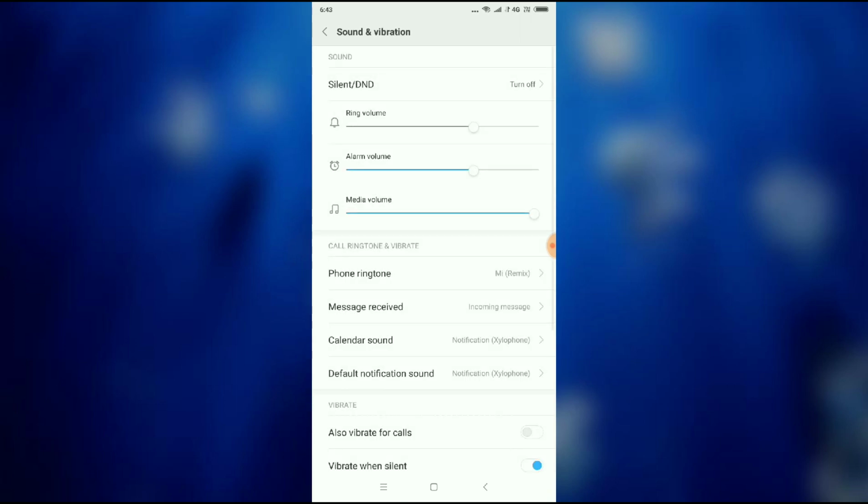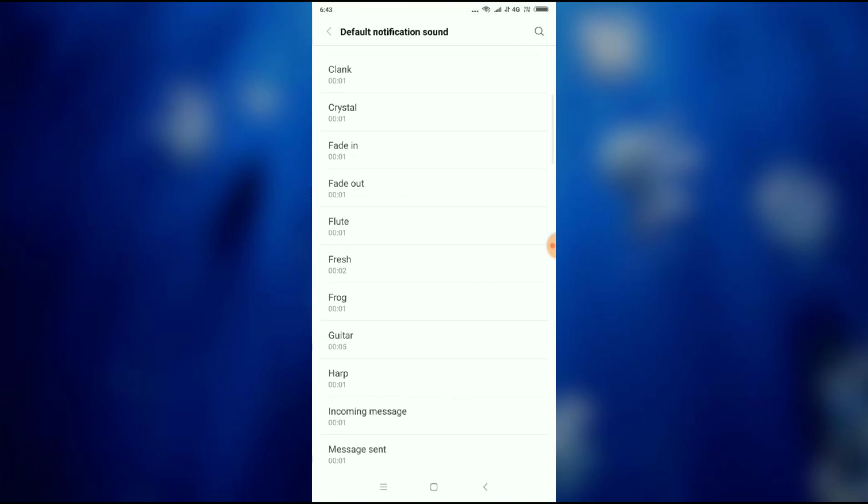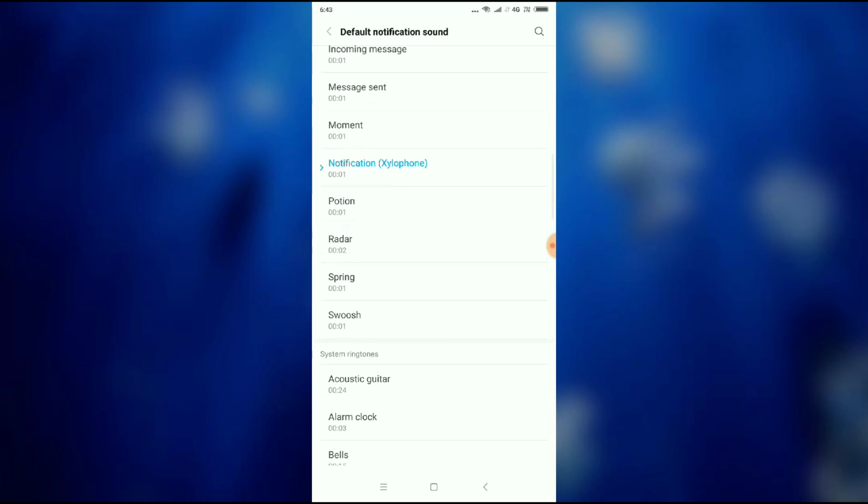Sound and vibration, sorry. And then you have to click on default notification sound. And you can choose here, you can get varieties of sound here. You can choose any one